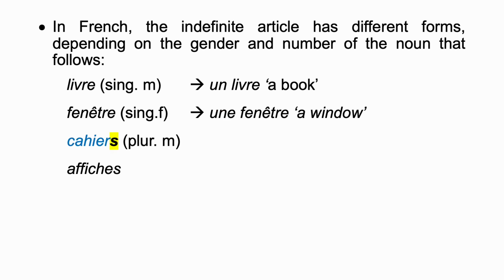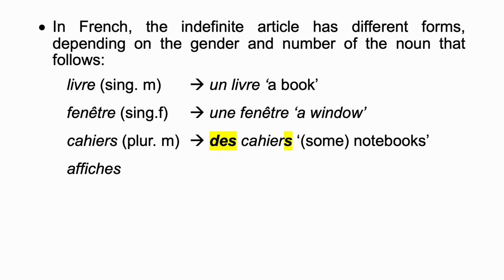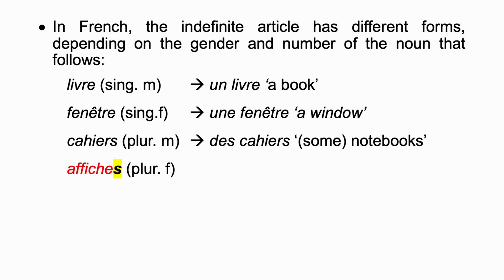Cahier is a plural masculine noun. Because it's a plural noun, you're going to use the form des. Repeat, des cahiers, which can be translated as notebooks or some notebooks. Affiche, des affiches.